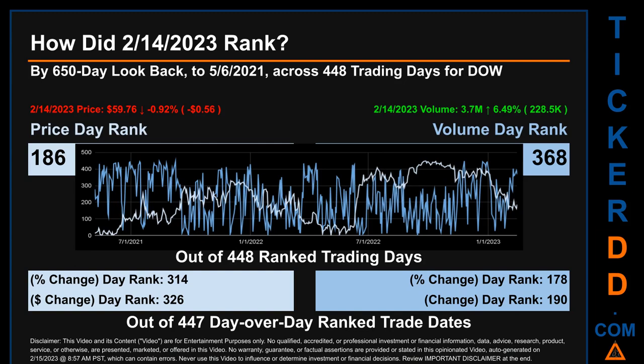The price's day-over-day percentage change, dropping -0.92% on February 14, 2023, had a day rank of 314 while its dollar difference of -56 had a rank of 326 when compared day over day across 447 trading days. Volume's percentage change and difference were ranked respectively at 178 and 190.